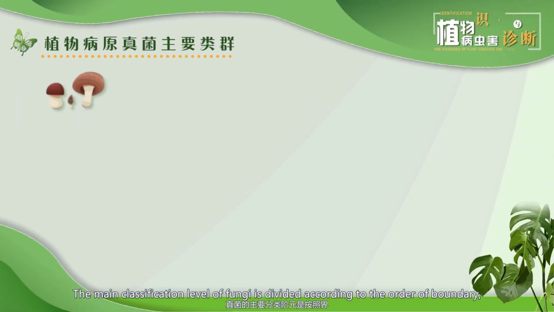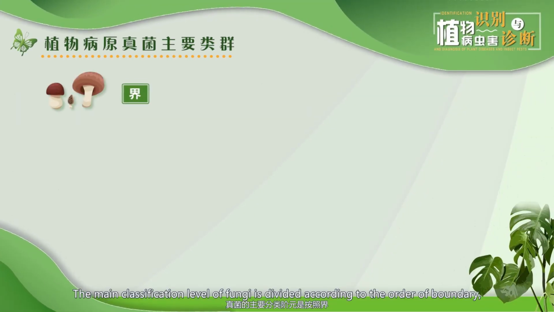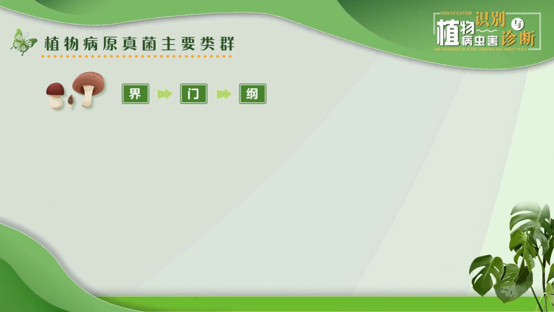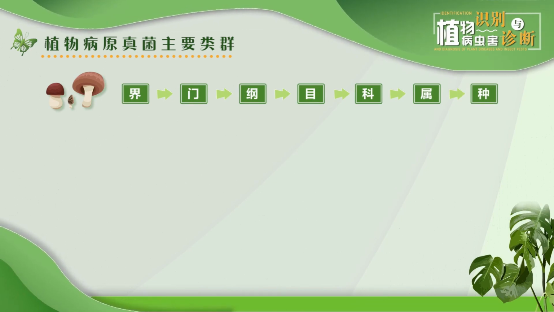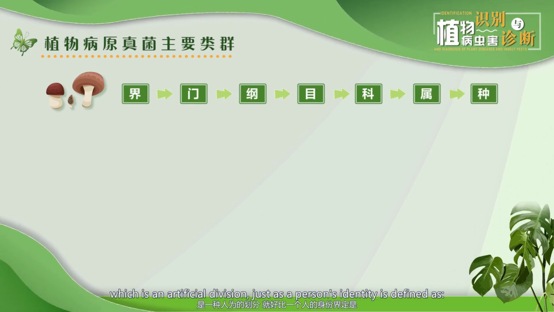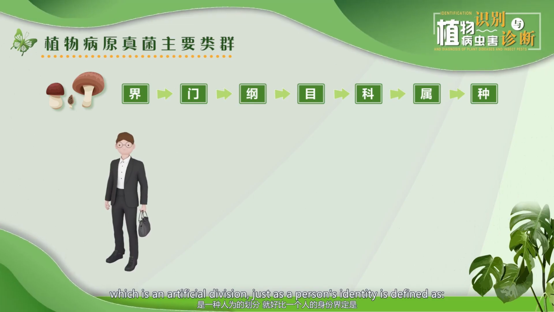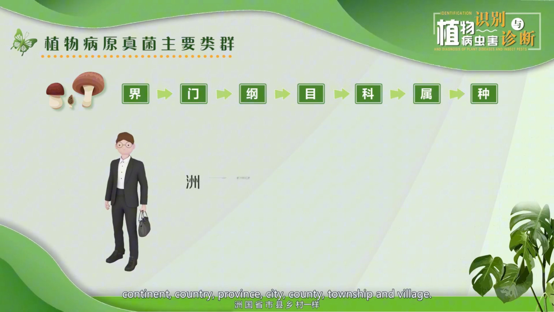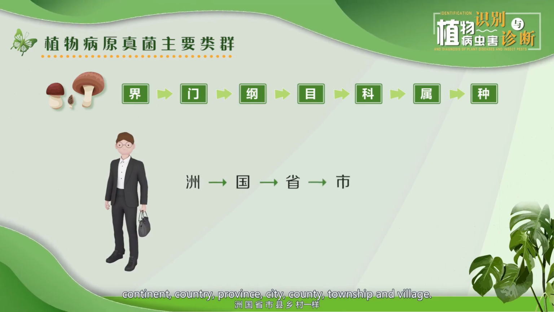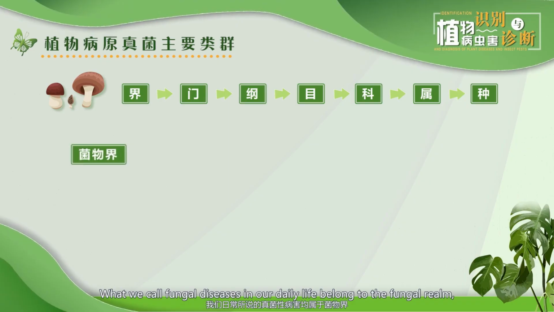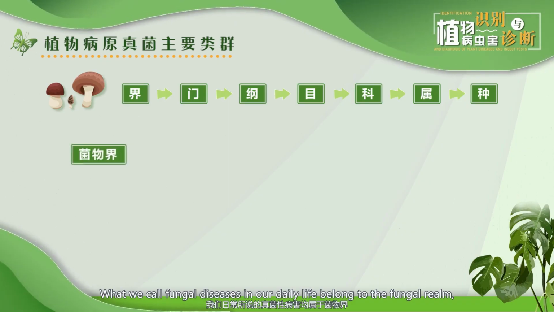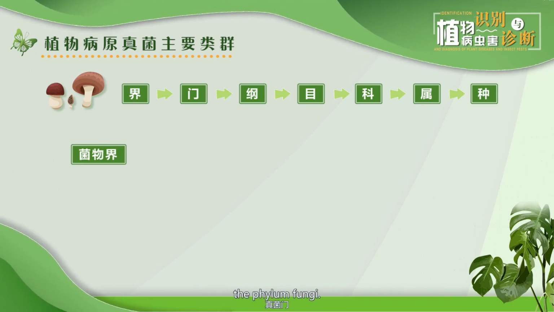The main classification levels of fungi are kingdom, phylum, class, order, family, genus, and species, which is an artificial division, just as a person's identity is defined by continent, country, province, city, county, township, and village. What we call fungal diseases in our daily life belong to the fungal kingdom, the phylum Fungi.